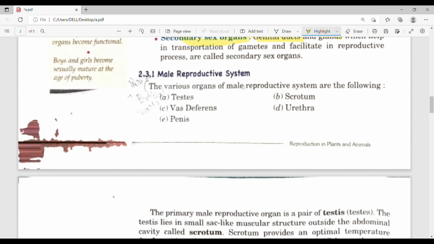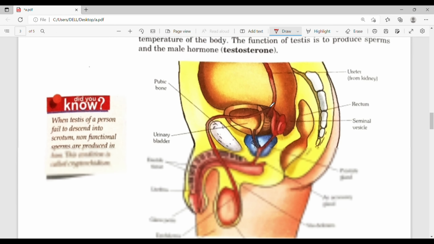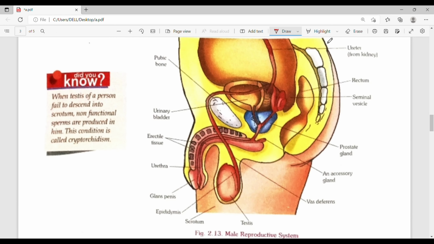Now we are going to study the male reproductive system. The male reproductive system comprises various organs: testes, vas deferens, penis, scrotum and urethra. This is the diagrammatic representation of the male reproductive organs. It is labeled also, so one by one I will tell you the function of each and every organ.